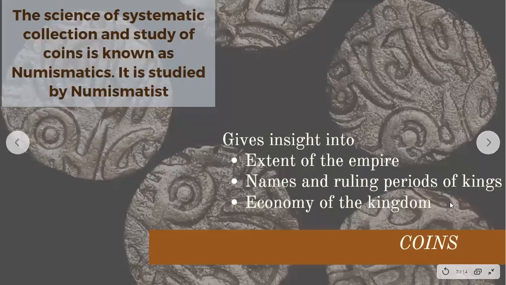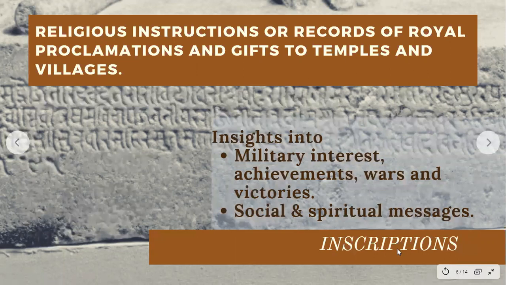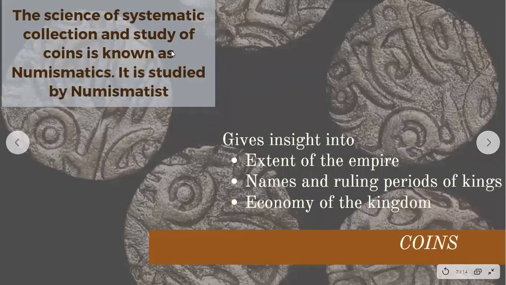Next, what we have for archaeological sources is coins. Now, children, I forgot to mention, the study of inscriptions is known as epigraphy, right? And the person who studies these inscriptions is known as an epigrapher or an epigraphist. Now, similarly, children, for coins, the study of coins is known as numismatics. And the person who studies these coins is known as a numismatist, right? Now, coins, children, again, give very interesting insights into the extent of the empire, the names and ruling periods of the kings, the economy of the kingdom.